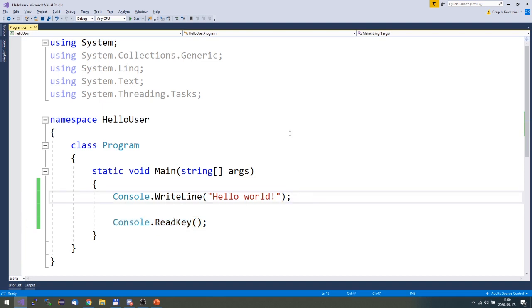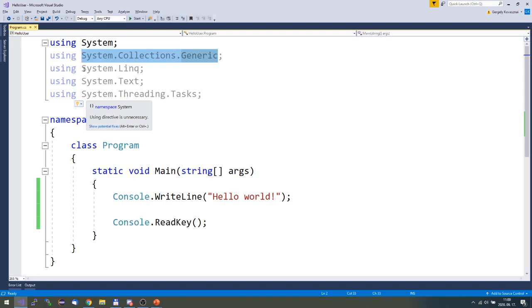Yes, but I have a question. Why, under using system, which is the first line, does the text under it seem like comments while there isn't a comment? Do you know what these are? They are libraries. Yes, libraries. These are libraries from which we use some elements.